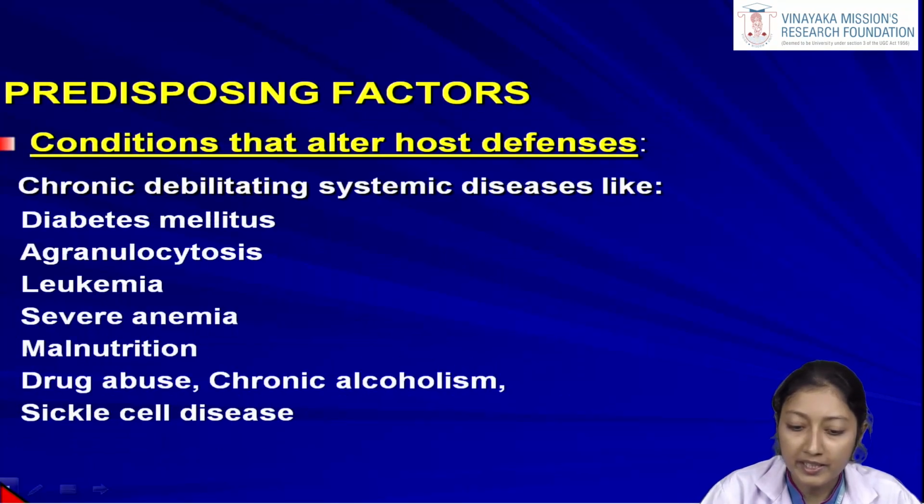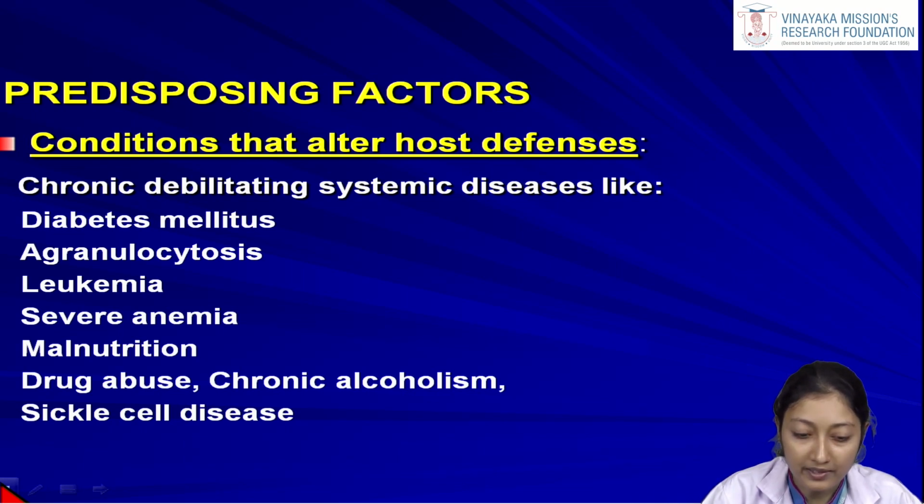The first condition could be those which alter the host defense mechanism. Chronic debilitating systemic diseases like diabetes mellitus, agranulocytosis, leukemia, severe anemia, malnutrition, drug abuse, chronic alcoholism, and sickle cell disease can all put the patient at a higher risk of developing osteomyelitis.